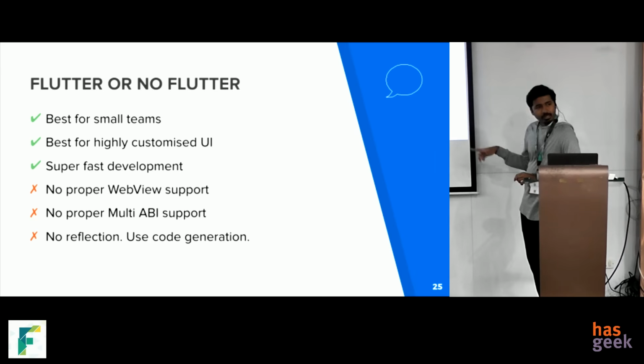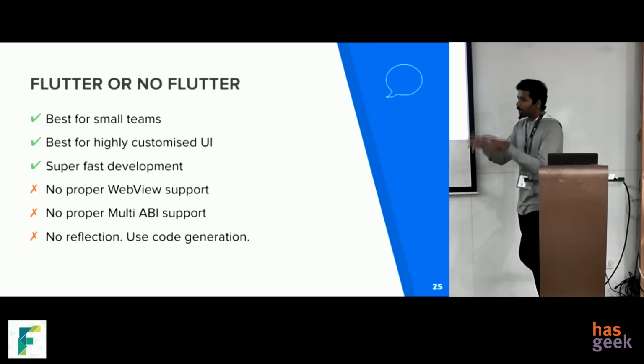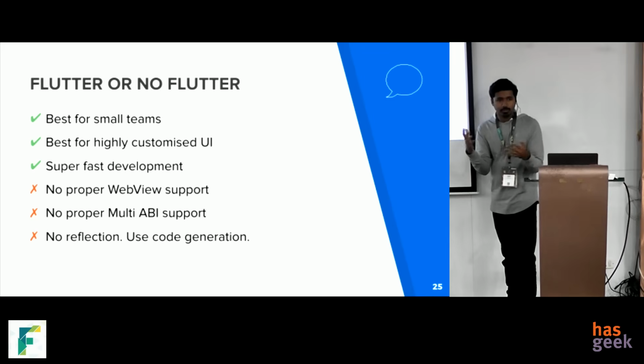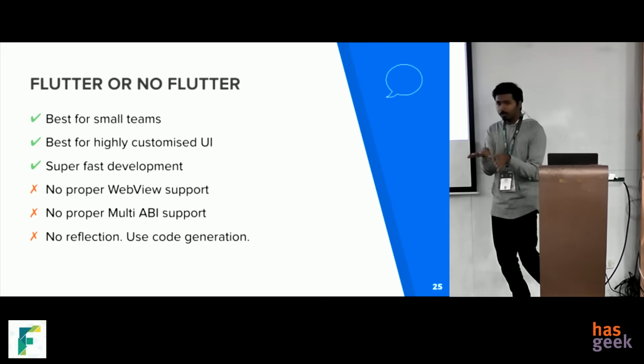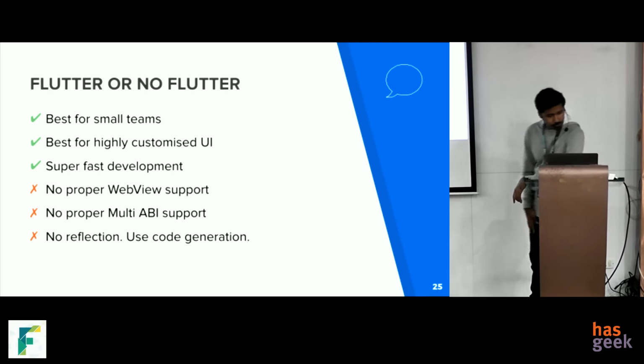And there is no proper multi-architecture support. It's not a big deal. You cannot have one single APK with all the architectures in it: ARM, ARM64, x64, x86, all in a single APK or a single app bundle. It's not there right now, but they are working on it. But you can have split APKs, by the way. So you can have different APKs for different architectures.